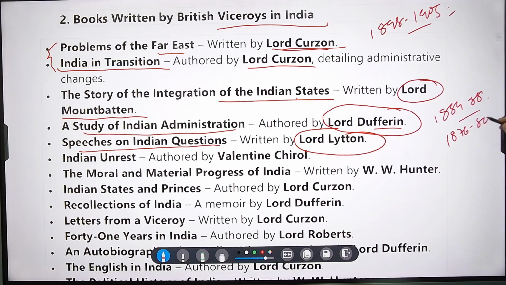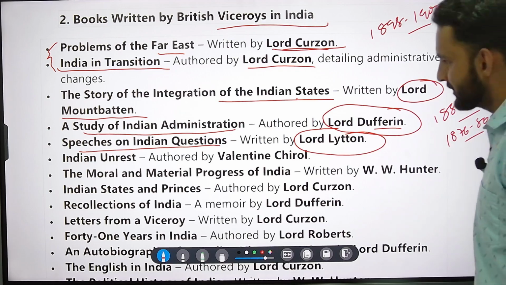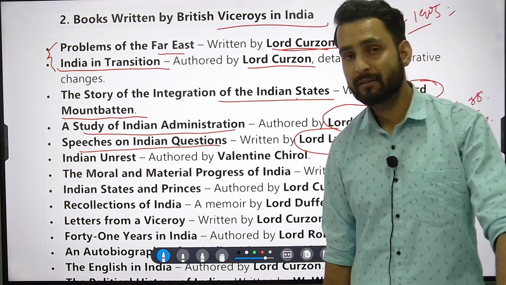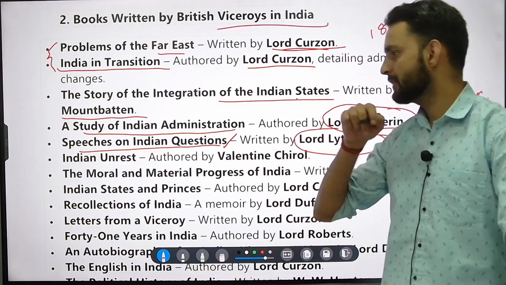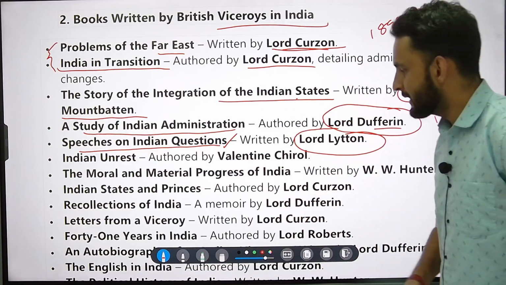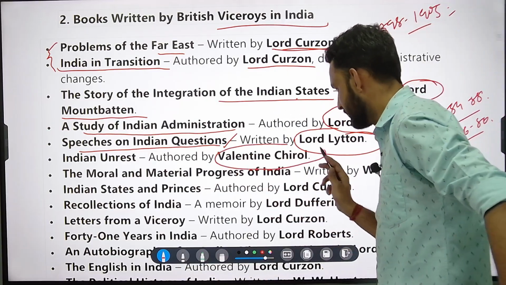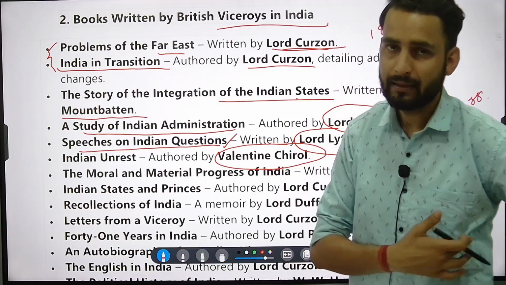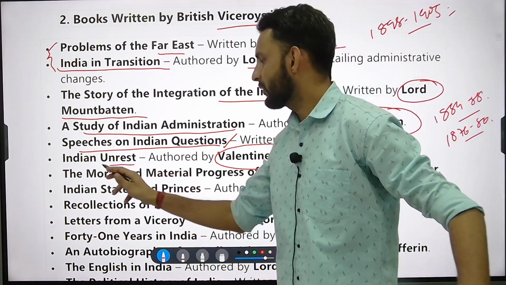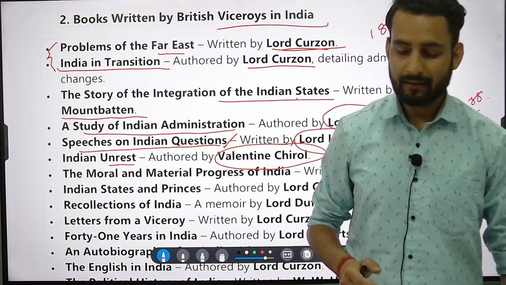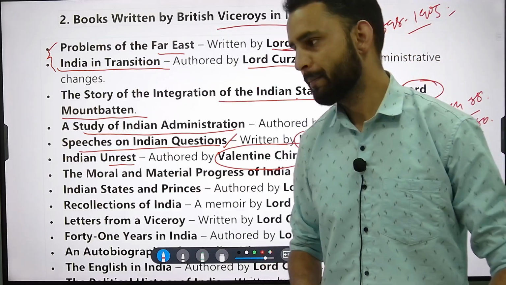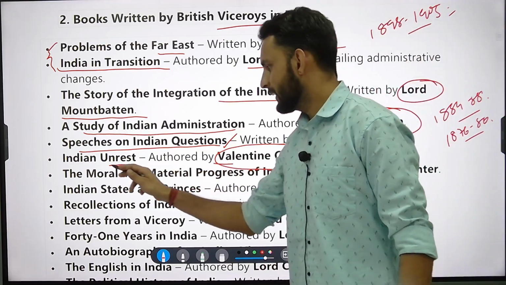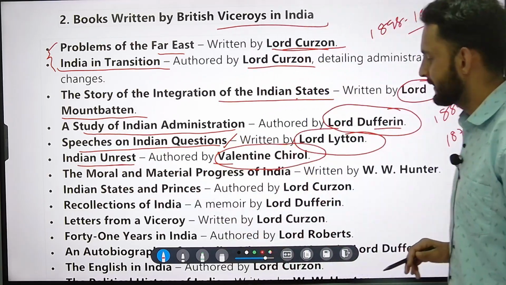1876 to 1880, he has been the Viceroy in the following years. Speeches on Indian Questions. Then there comes next, Indian Unrest, by Valentine Shirole. He was, however, not the Viceroy. He has written Indian Unrest, very important. He has also regarded Bal Gangadhar Tilak as the father of Indian Unrest. So that is very important. Indian Unrest has been written by Valentine Shirole.